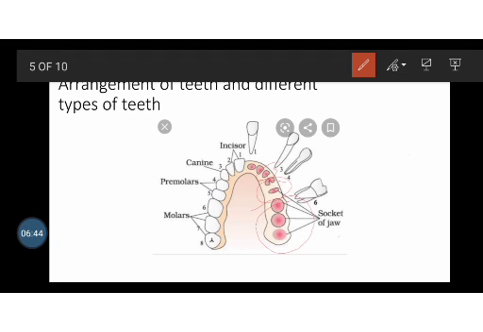So this is the way it is arranged, and you can see the shape of the teeth shown here. The canine is a sharp one.